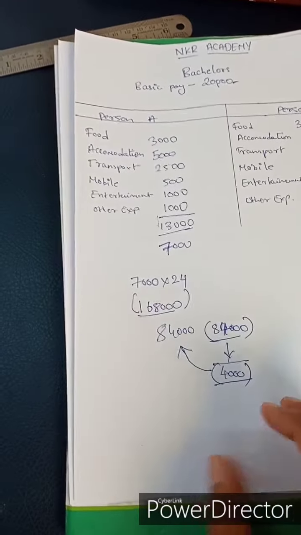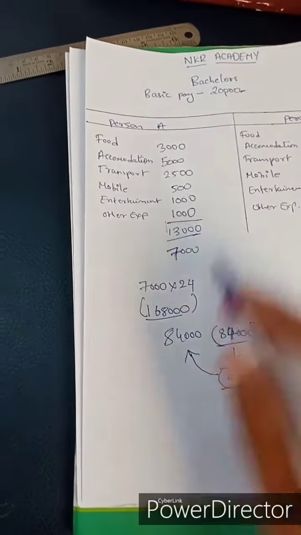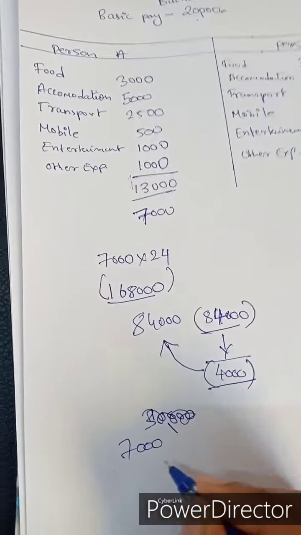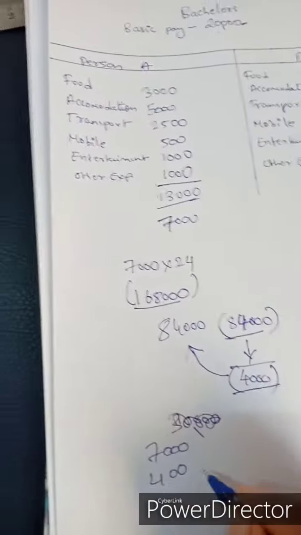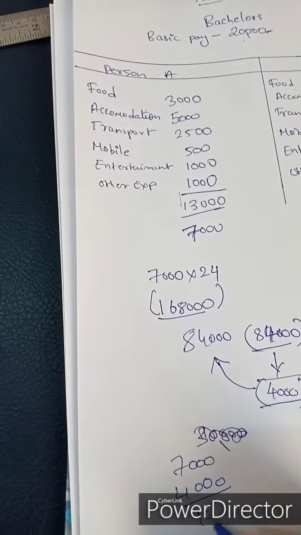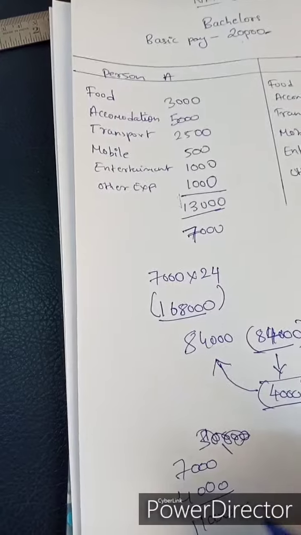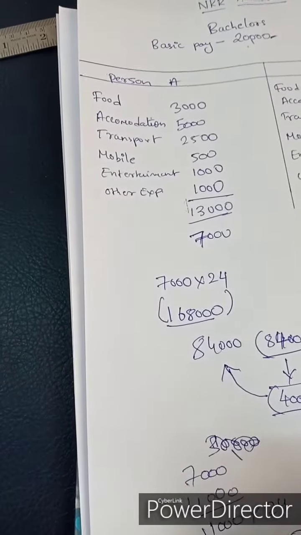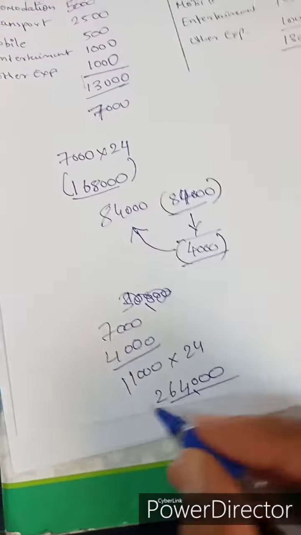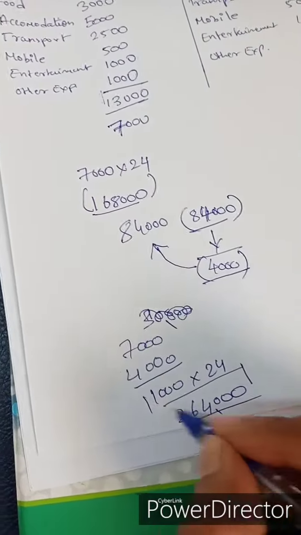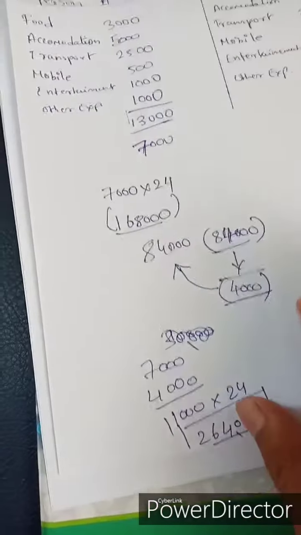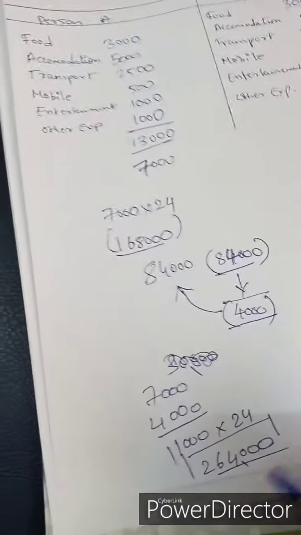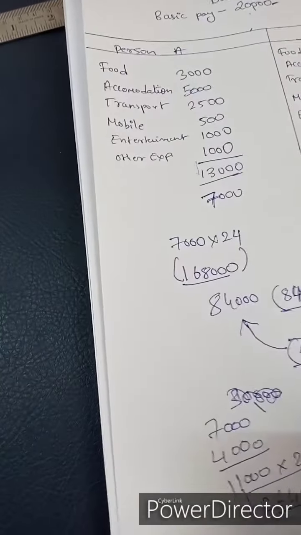His 7,000 savings plus his 4,000 interest equals 11,000. In a span of 2 years again, that becomes 2,64,000. So in a span of 4 years, 2,64,000 is decent money which he has saved by his own. He is earning only 20K, but in 4 years he has saved 2,64,000.